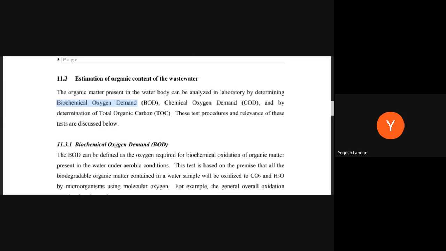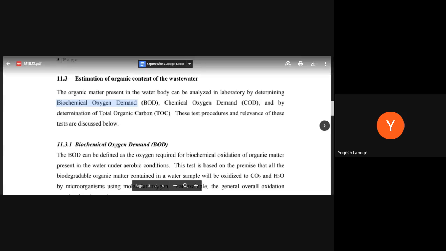Before that, we will look at another test that is carried out, the chemical oxygen demand, COD. Also, we carry out the total organic carbon test, which is also called TOC. So these are certain tests carried out to know the concentration of organic matter present in the wastewater, that is, to estimate the organic content.